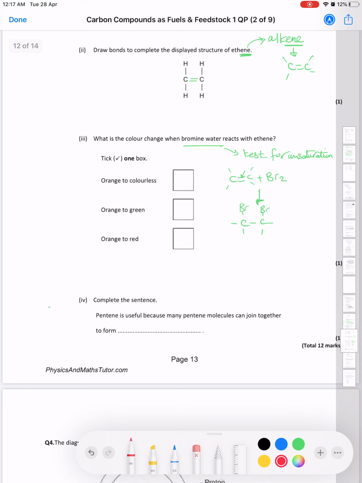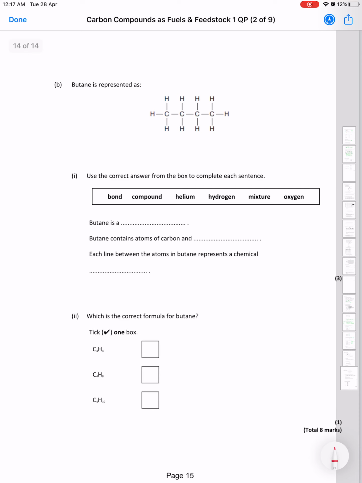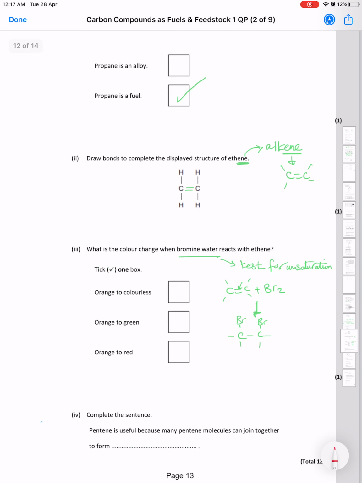The color of this bromine is orange or orange red, right? And since this will disappear, let me bring the page back. Since this will disappear, why will it disappear? Because it's being added to the ethene after this double bond is being broken. So this liquid is not there anymore.